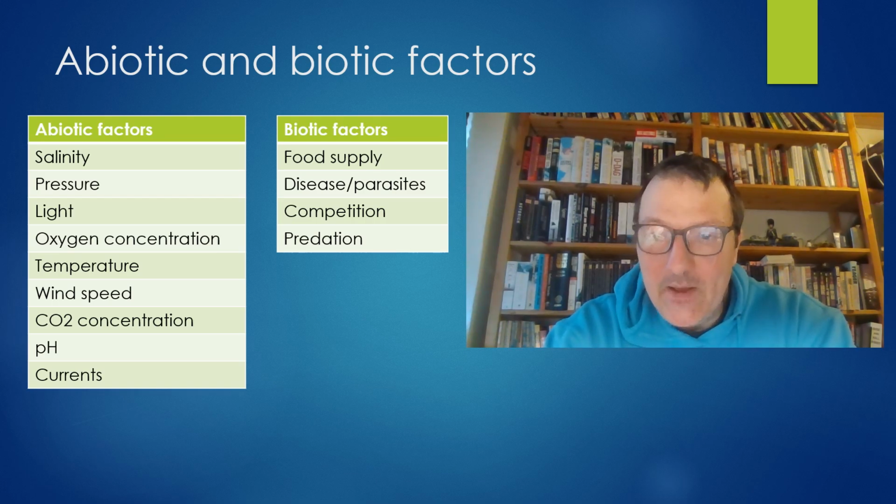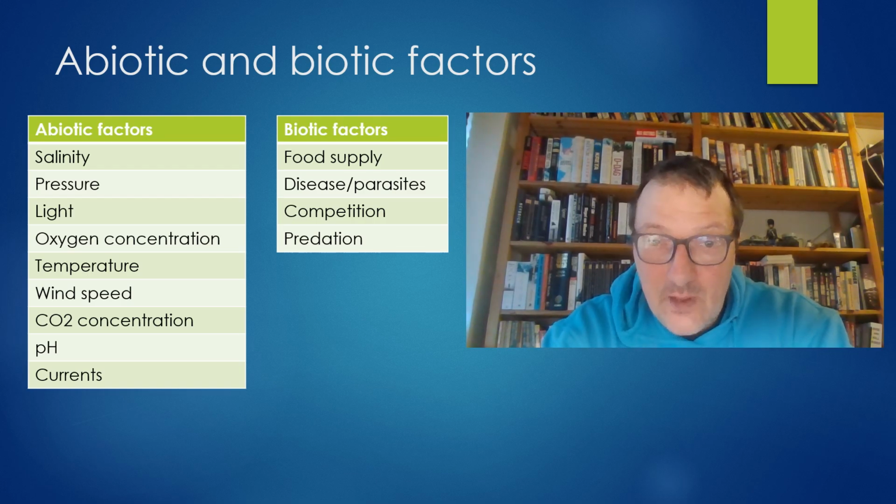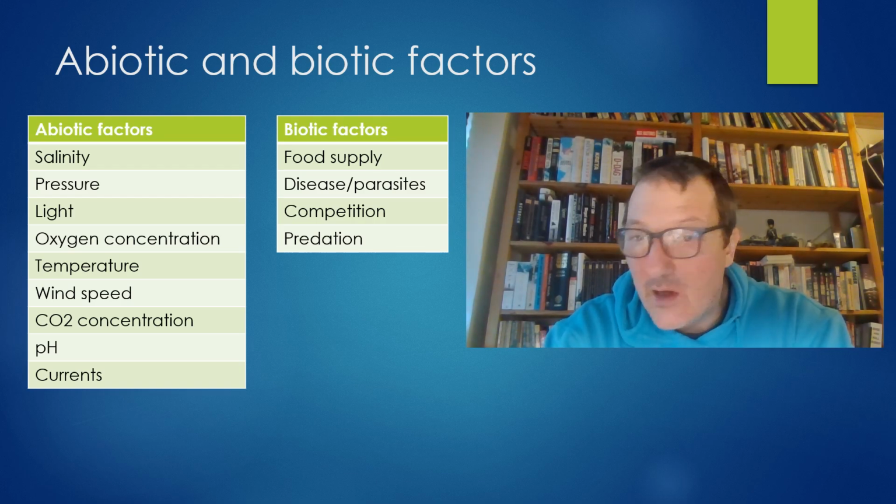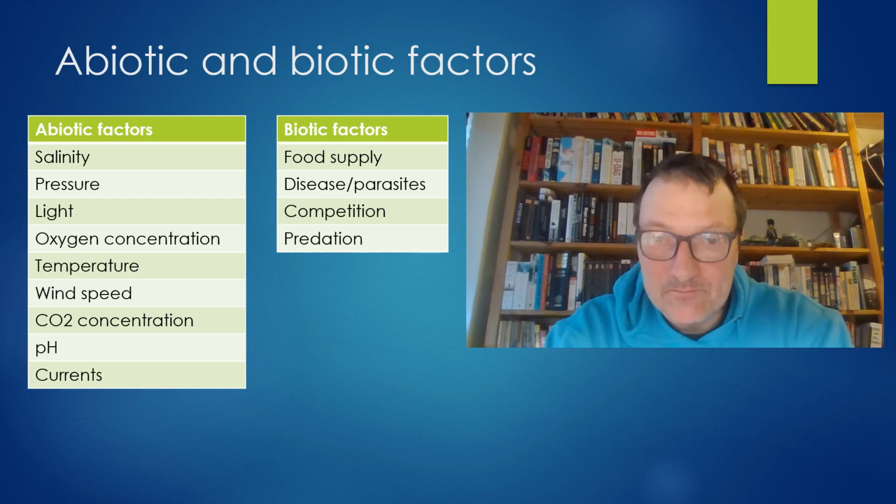In general, abiotic factors are all the things that are non-living that affect the organism we're talking about. Biotic factors are living things. It can be food supply. Are there any algae to eat if you're a herbivore? Are there any prey to eat if you're a carnivore? Disease and parasites, other organisms affecting your health.